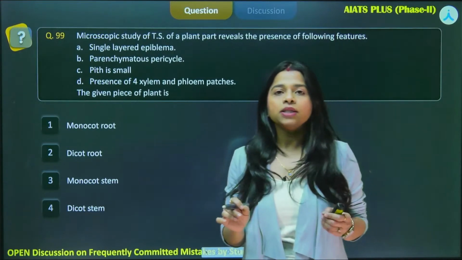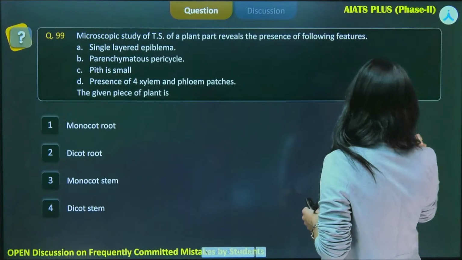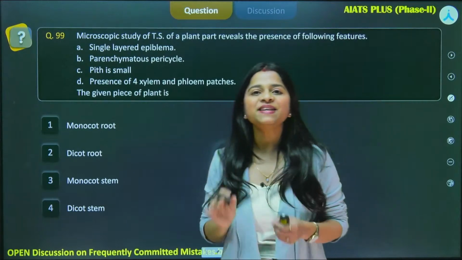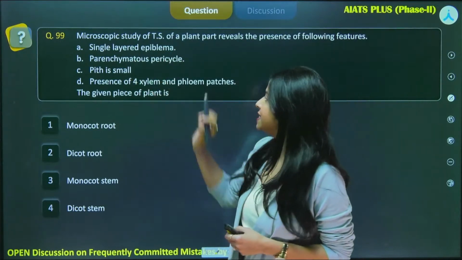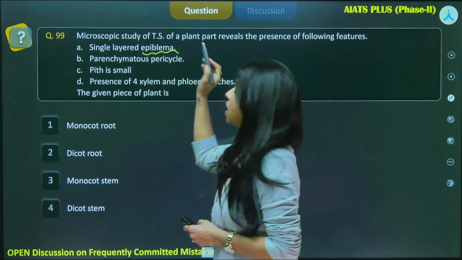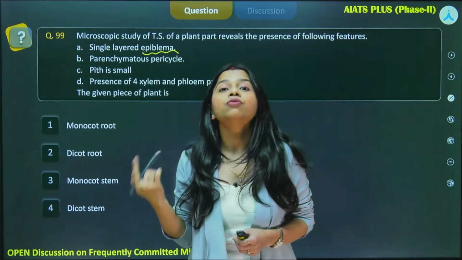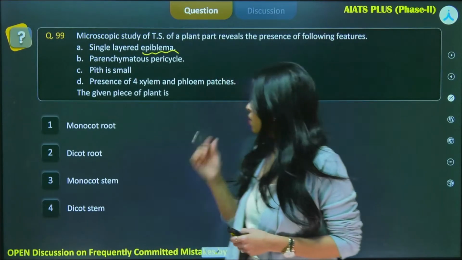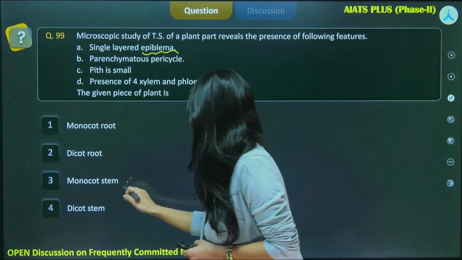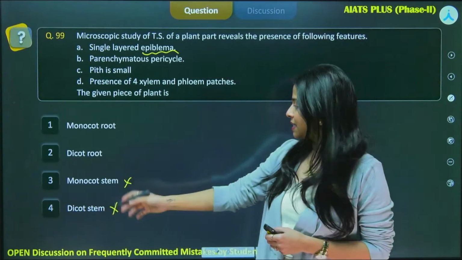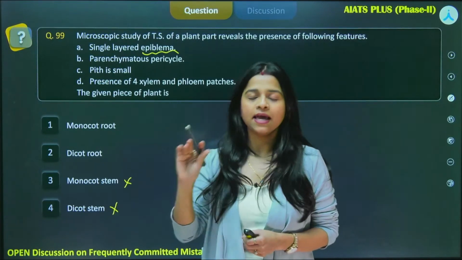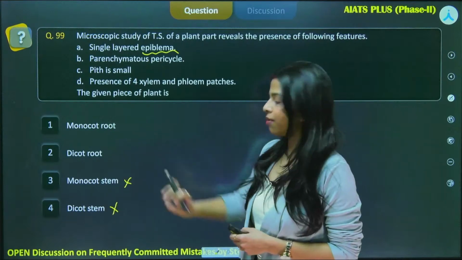We will begin with shortlisting, to see what the correct answer should be. Before coming to the answer, the first point says single layered epiblemma. Do focus on the term epiblemma, right? Epiblemma is the term we use in case of roots. Here we have monocot root, dicot root, monocot stem, dicot stem. So absolutely these two cannot be the answers, because they speak of the stem, and we know epiblemma is the term used for the epidermis of roots. Now we have to see whether it is a monocot root or dicot root.